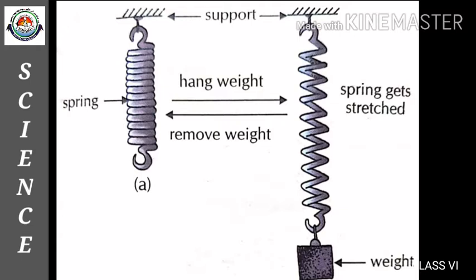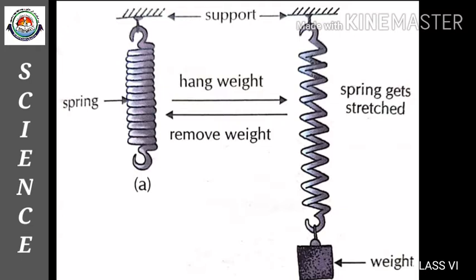So we can observe that when we suspend a weight on the spring, the length of the spring increases. So a change takes place. And when we remove the weight, the spring comes back to its original length.